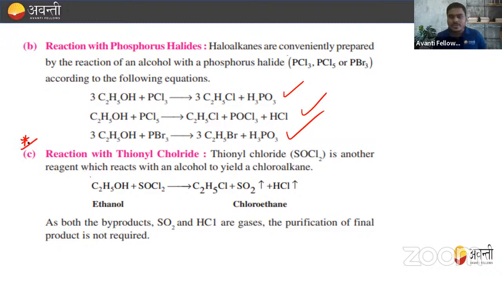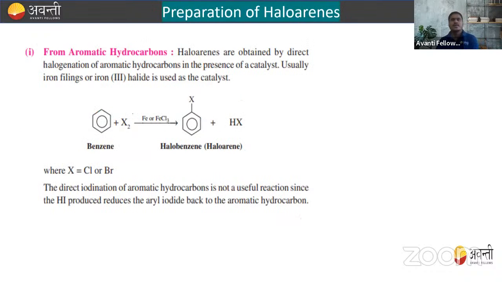That is with thionyl chloride. So thionyl chloride, that is SOCl2, is another reagent which reacts with alcohol to give a chloroalkane. Both of the byproducts SO2 and HCl are gaseous. Therefore, the purification of the final product is not required. And we already discussed this, right? So no need to bother.